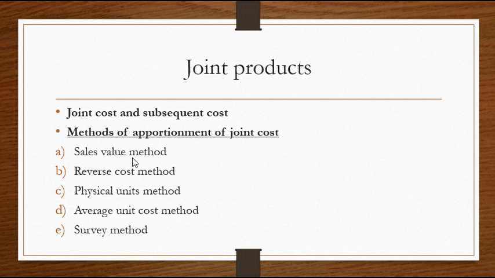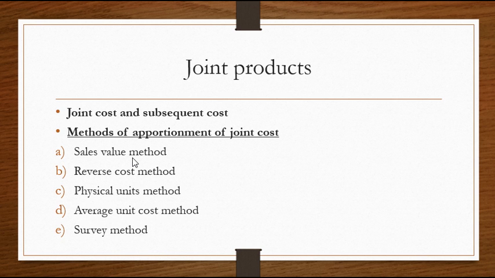So the next method is your reverse cost method, or it is also called net realizable value. In this method, the joint cost is apportioned on the basis of net value of each product. The net value is calculated by deducting the following from the sales value. So this is a reverse cost method.